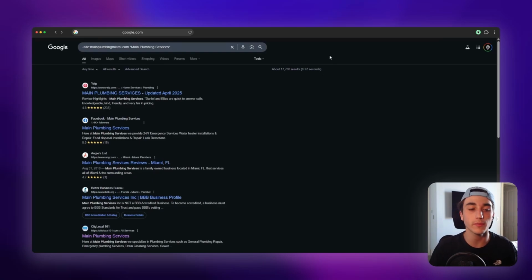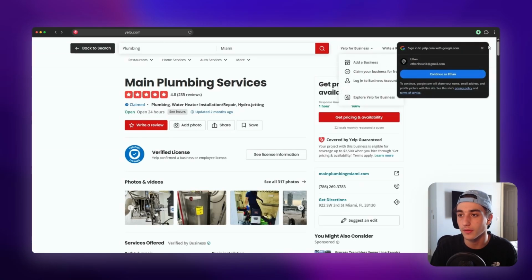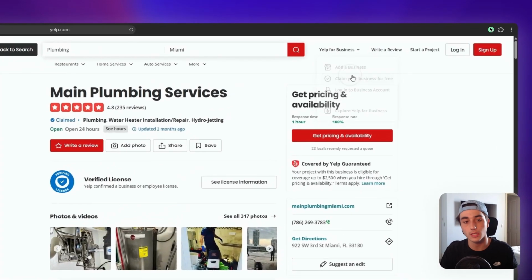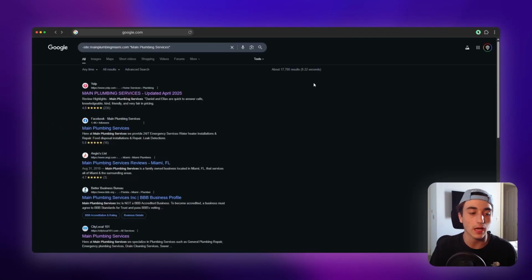Now, it's very simple to actually build the citations. For example, if you want to build a citation on Yelp, you're just going to open up Yelp and click on something like Yelp for Business. You're going to look for something like claim your business for free. Boom, right there. Then you're just going to click on it, go through that, and add your business. So that's basically how you build citations.